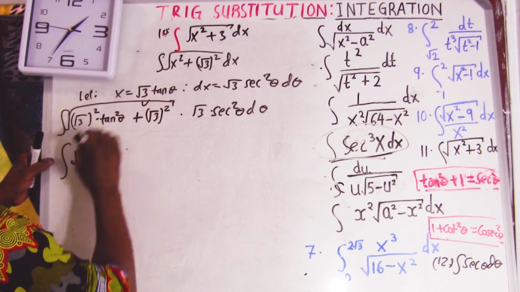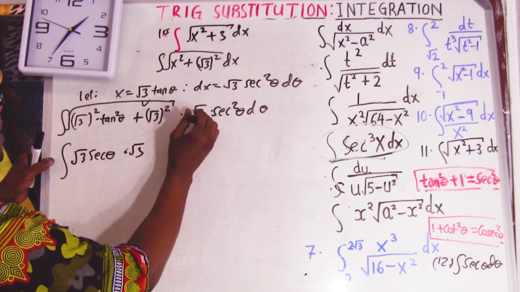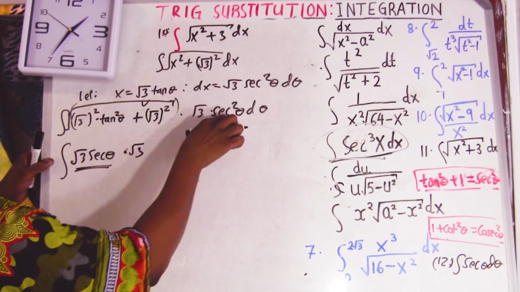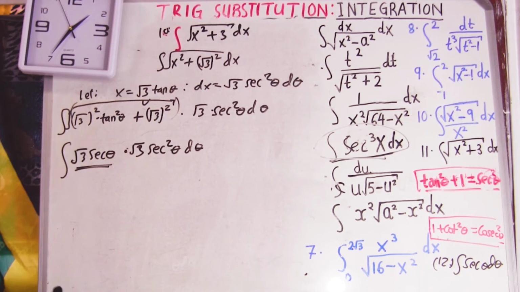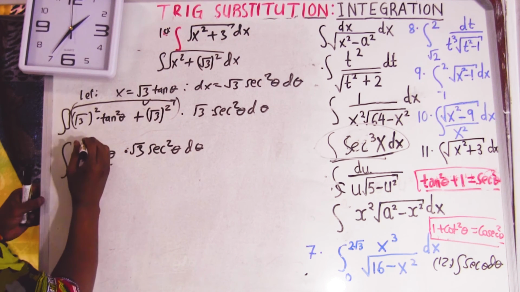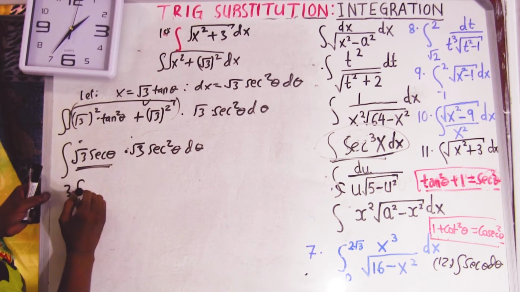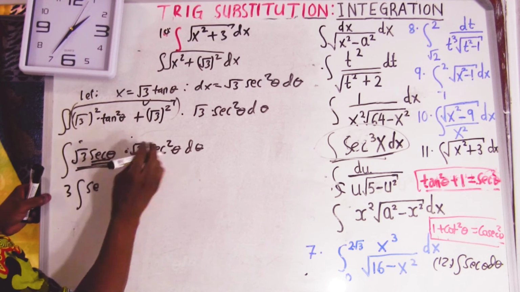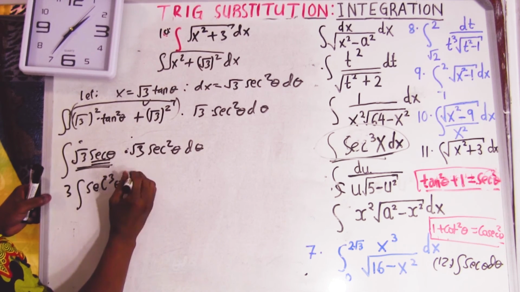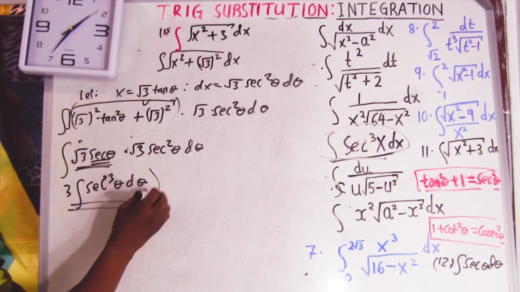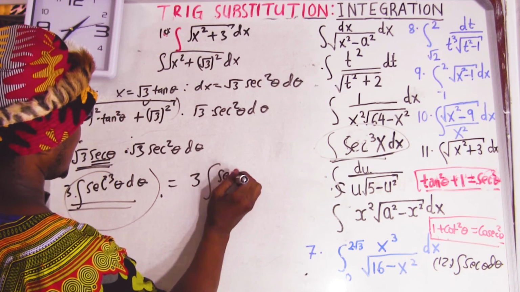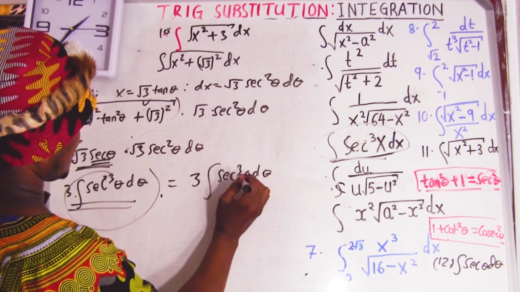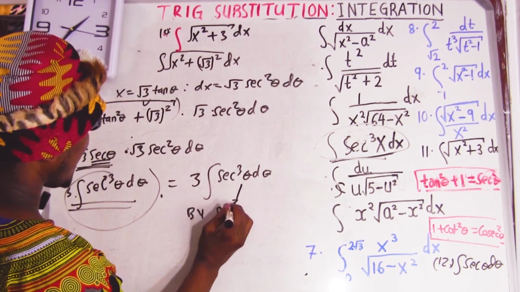You can do it slowly. You got the square root of 3 here, so all this is going to give us the square root of 3 sec. Oh my God, very interesting. This and this: 3 times 3 is going to give a 3 outside. It's going to be sec times sec. Okay, I'm not going to do this, you know how to do it. By parts, I just did it now.